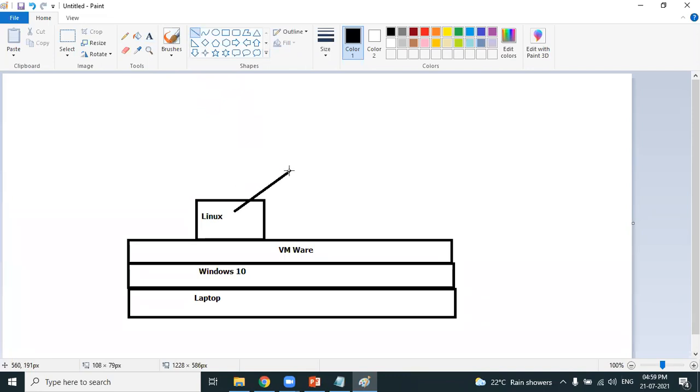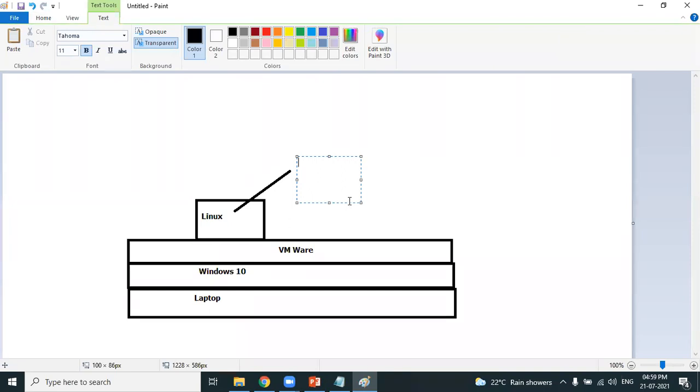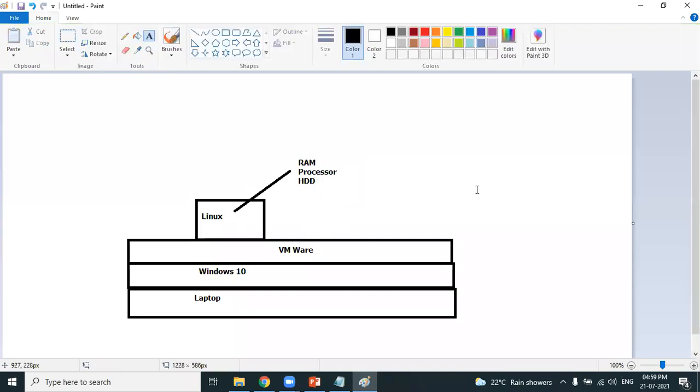this particular virtual machine needs to have three important hardware components. You need to allocate three hardware components. You need to allocate RAM. You need to allocate a processor. You need to allocate a hard disk drive. These are the three important components every virtual machine should have. Yes, the Linux machine which I've just shown you has these three hardware components. I'll show you quickly. Every Linux machine, every virtual machine, in fact, needs three hardware components. What are the three hardware components? RAM, processor, and hard disk.